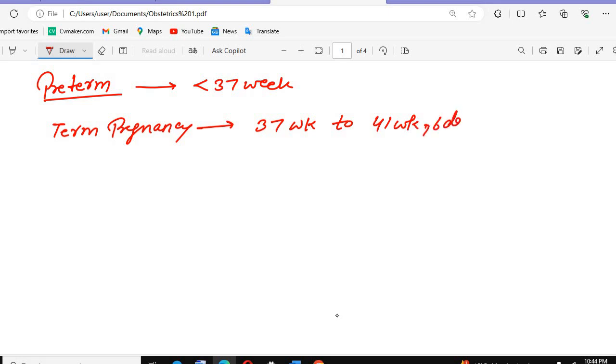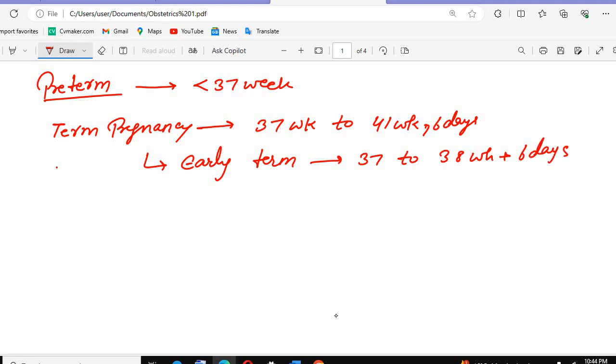Okay, then in the term pregnancy we also have the early term. When we call it early term pregnancy, it is when there is 37 to 38 weeks plus 6 days.